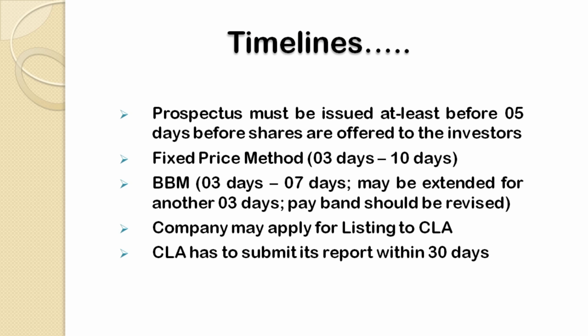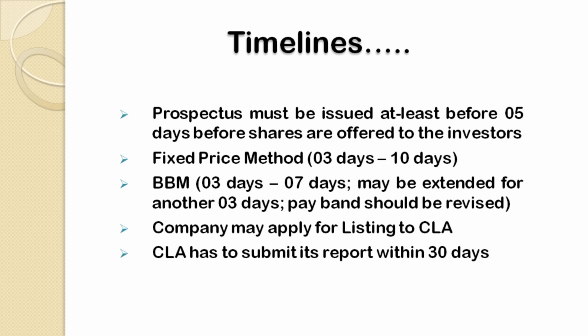Now, regarding the fixed price method, suppose a company has adopted the fixed price method in order to determine the prices of its securities, then the minimum number of days should be 3 and the maximum number of days should be 10. So the company may decide on any duration between 3 to 10 days. Now, suppose a company has adopted the book building method, then the minimum number of days is 3 and the maximum is 7.